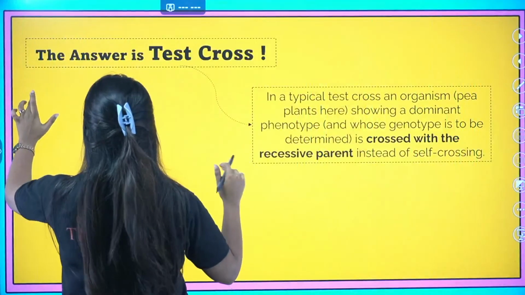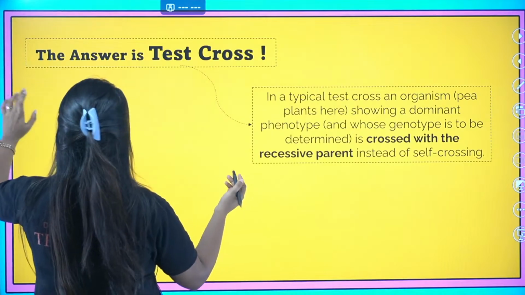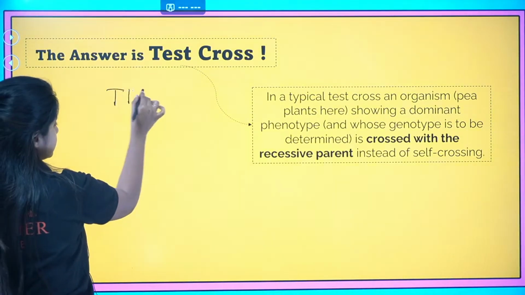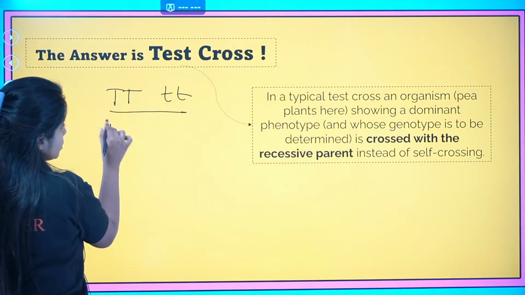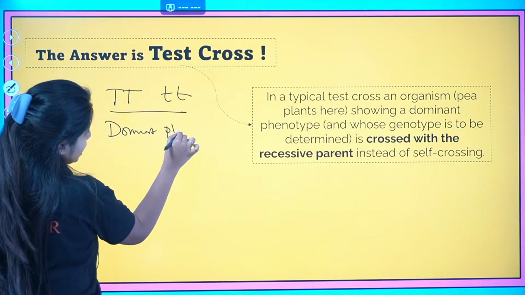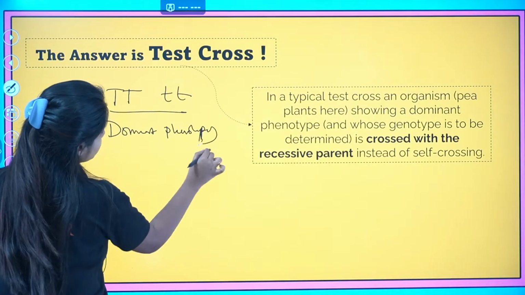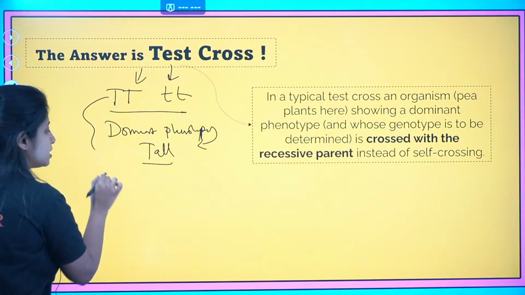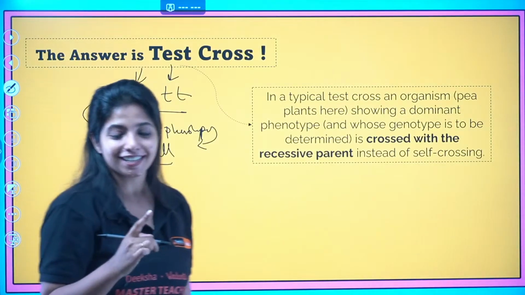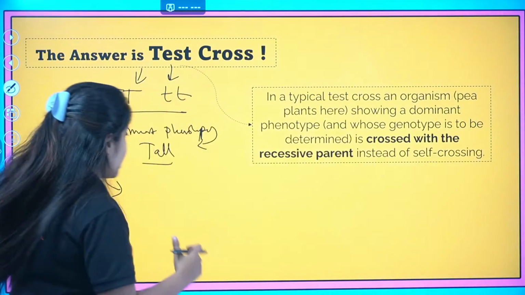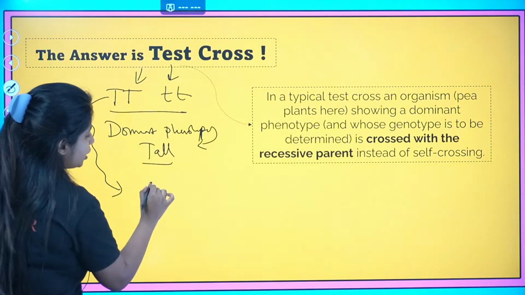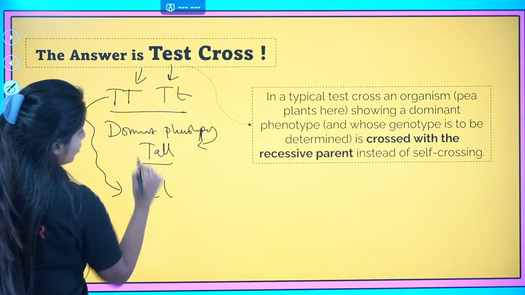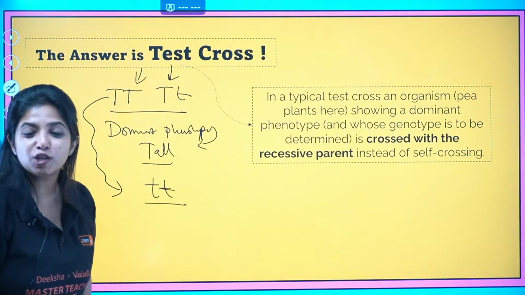Now, a plant that is showing a dominant phenotype, to understand whether it is going to be tall like this or like this, because it is showing the dominant phenotype, and the dominant phenotype over here is tall. To be sure about whether it's this or this, I am going to cross it with a recessive parent. Always understand, I will be crossing it with a recessive parent. And what's the recessive parent over here? It is going to be small t. Sorry, just a second, I made a mistake. What is the recessive parent over here? It is going to be small t.